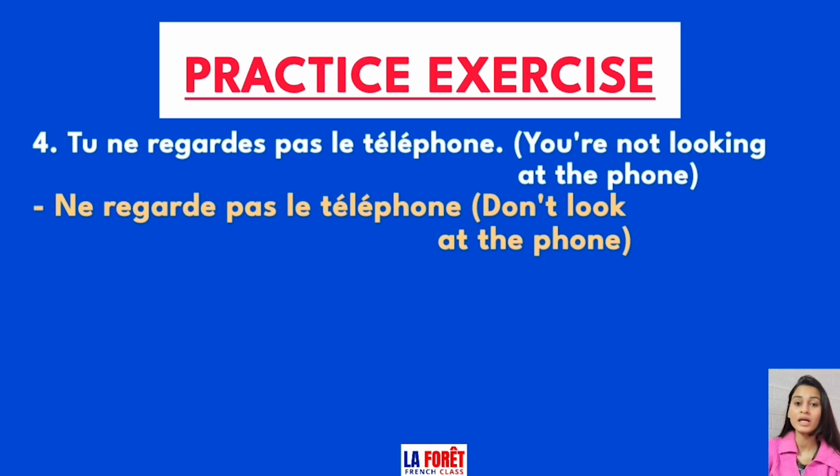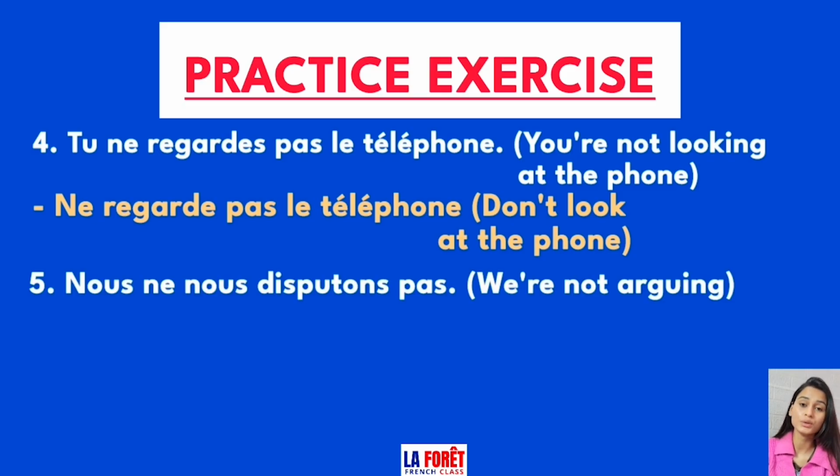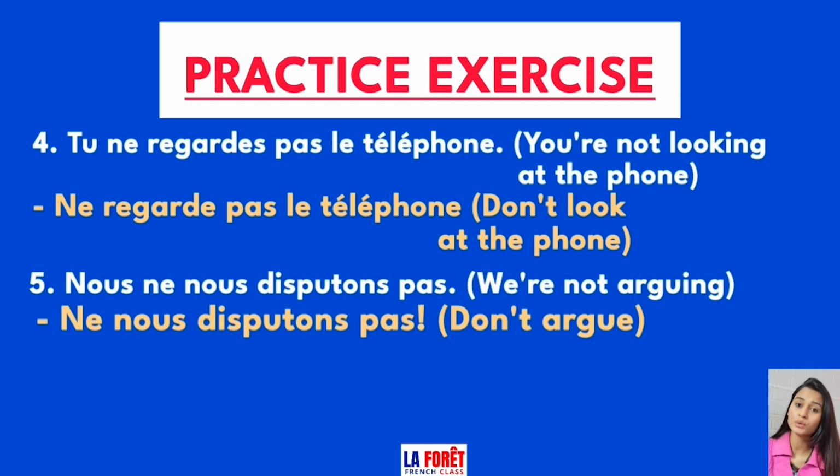So it will become ne regarde pas le téléphone, means don't look at the phone. The fifth sentence is nous ne nous disputons pas, means we are not arguing. So here we have a negative pronominal verb, and in negation we don't change the place of the reflexive pronoun. So it will be ne nous disputons pas, means don't argue.